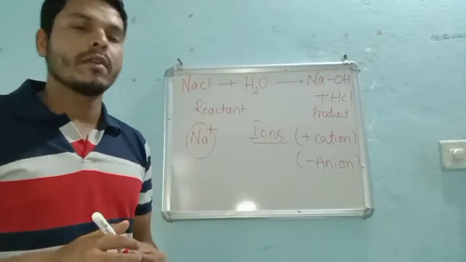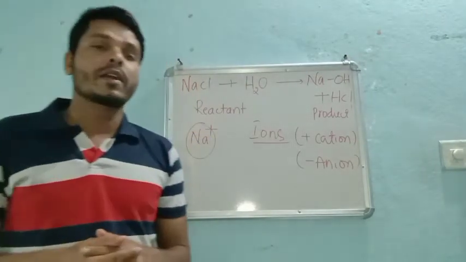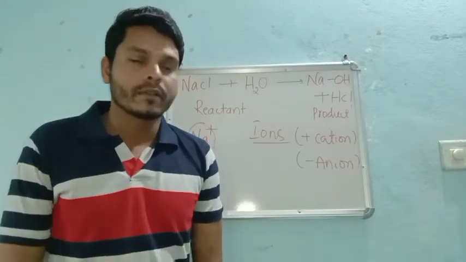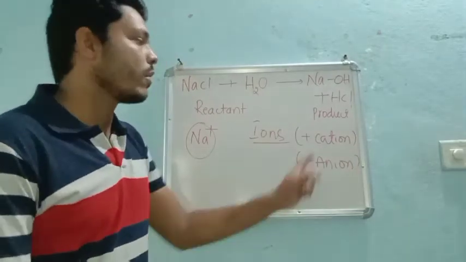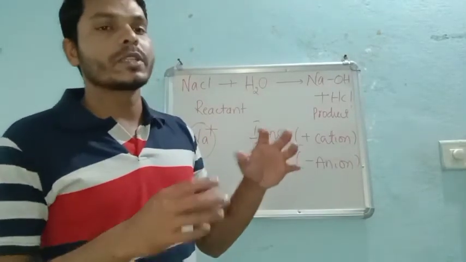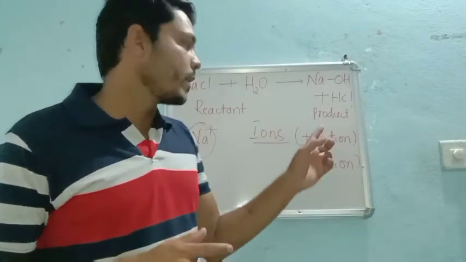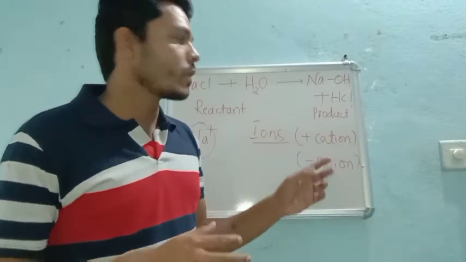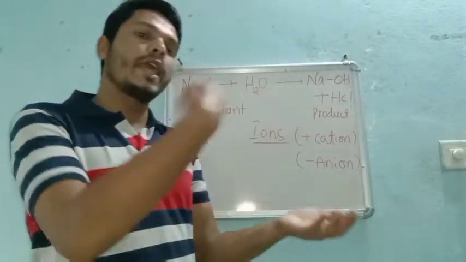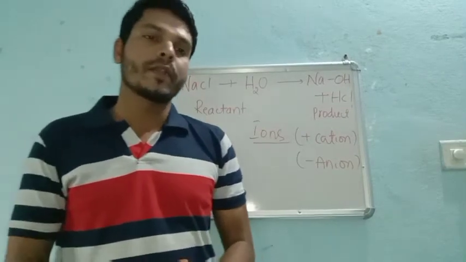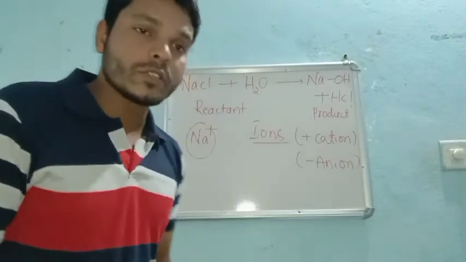And we have discussed that when the element undergoes a loss of electrons, the positive charge will dominate over the negative, so that's why a positive charge comes. And whenever a gain of extra electrons takes place, the negative charge will dominate over the nuclear positive charge.